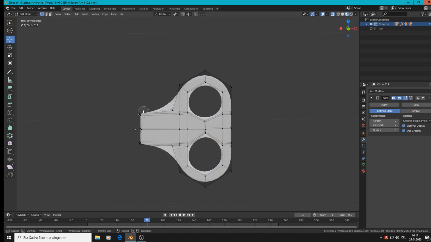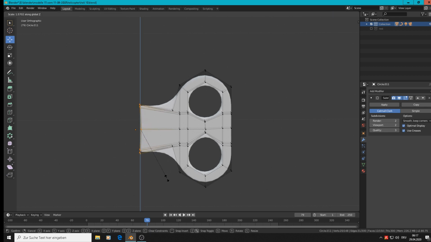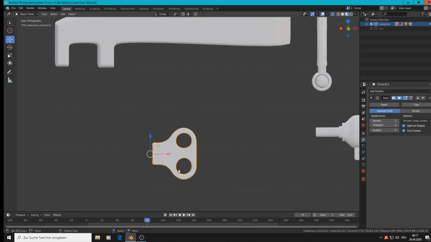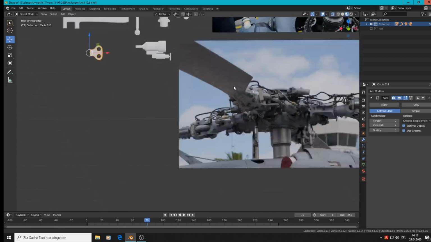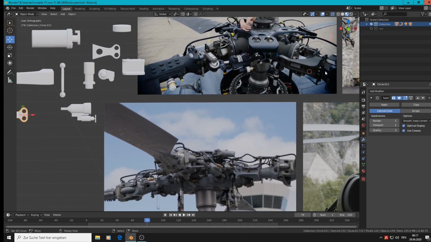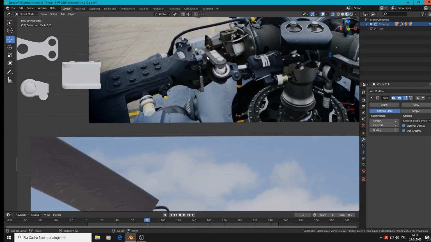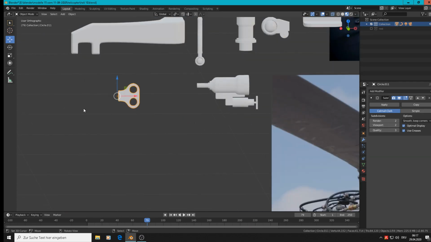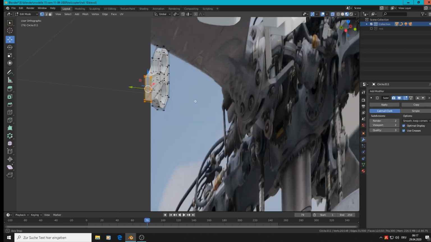I only have to scale them up in the Z a little, so that's it. That is this part here, but in this case here you see it is smaller and comes directly on the other one there. So that means we can